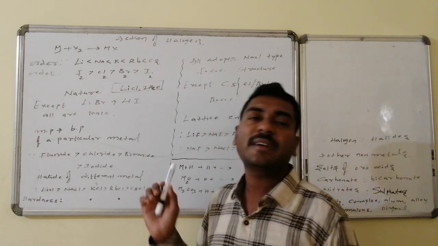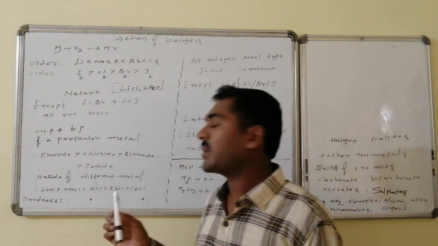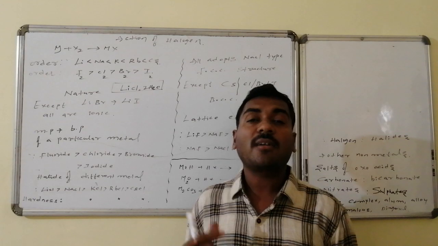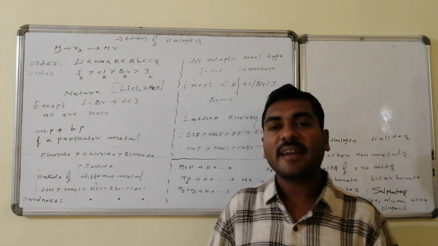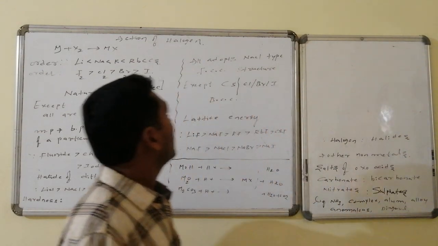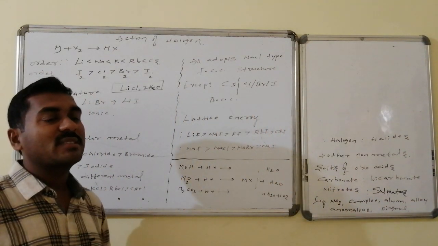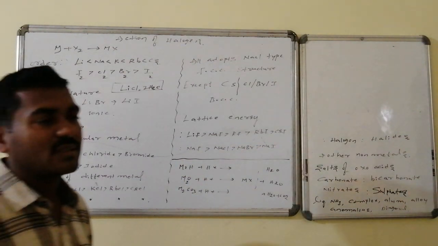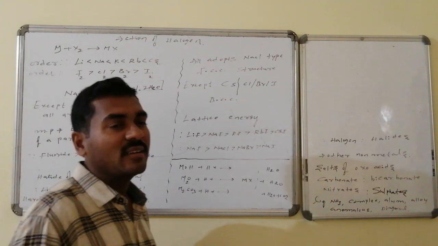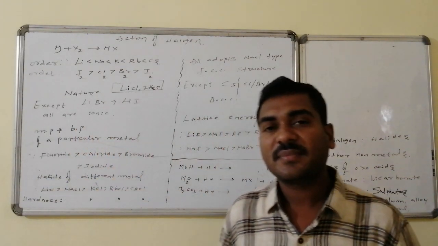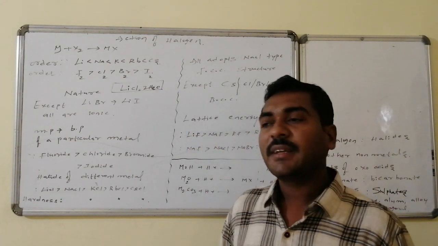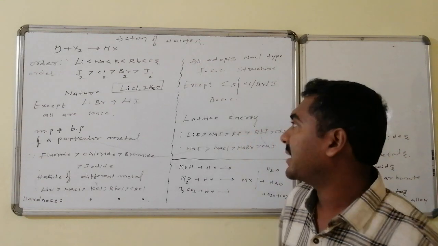The hardness is also maintained in the same fashion. As the melting point and boiling point decrease from top to bottom, in the same fashion the hardness, that is the strength of connectivity between the ions which is responsible for the hardness, also goes on decreasing. And moreover, regarding the structural information of alkali halides, except the cesium halides like cesium chloride, cesium bromide and cesium iodide, all have FCC structures. Except cesium, the remaining ionic compounds maintain the FCC structure, whereas cesium compounds maintain a body-centered cubic